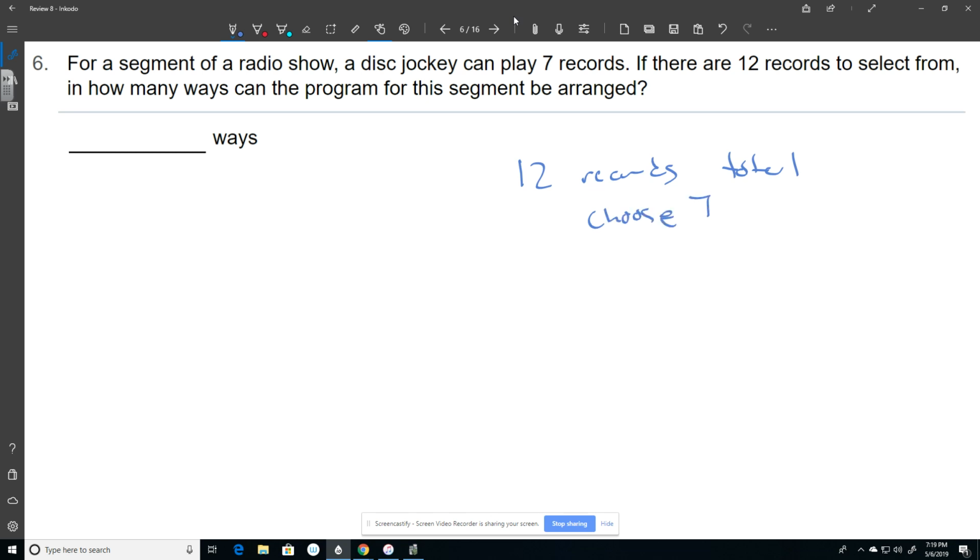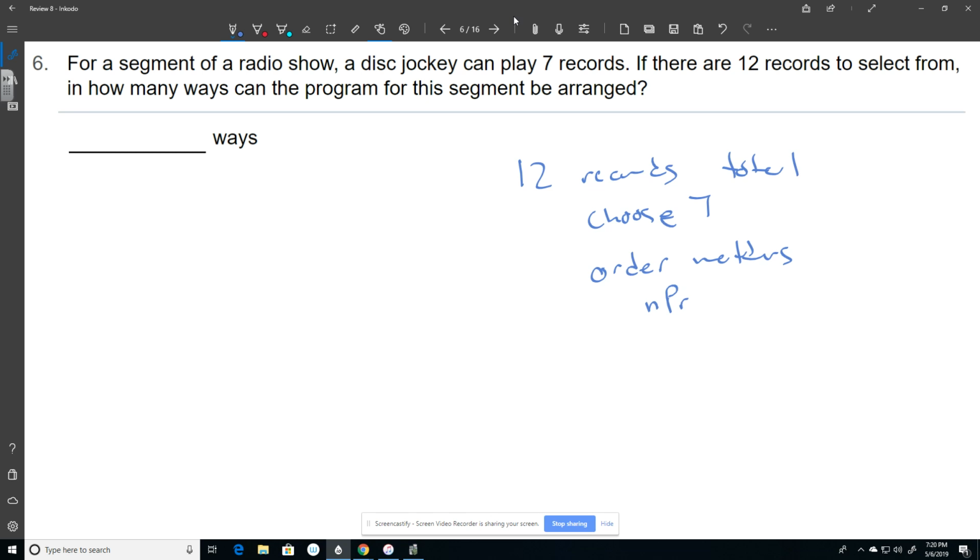And here's where we need to decide. Does it matter if I play record 1, 2, 3, 4, 5, 6, 7? Is that different than arranging a radio segment going 7, 6, 5, 4, 3, 2, 1? And I would say yes, order does matter. And in that case, we're going to use NPR.